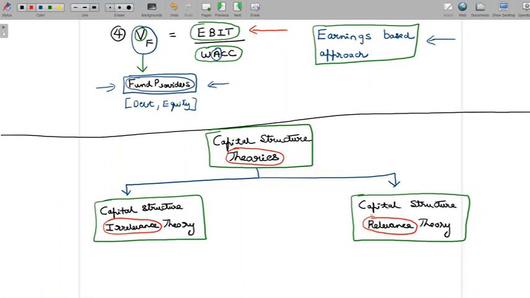The capital structuring about which we want to seek guidance, we understood, focuses on one important parameter called the value of the firm. So basically what we are saying is, how should I structure my capital to ensure that the value of the firm is maximized?